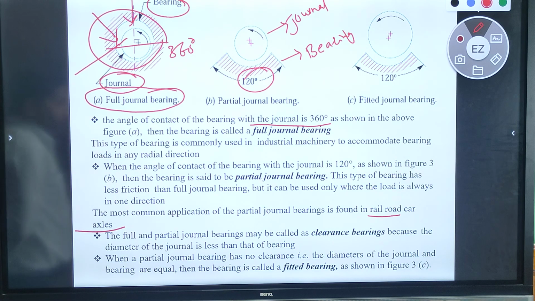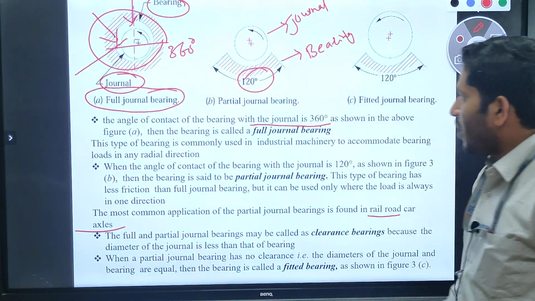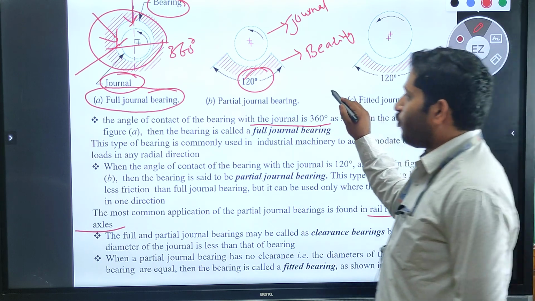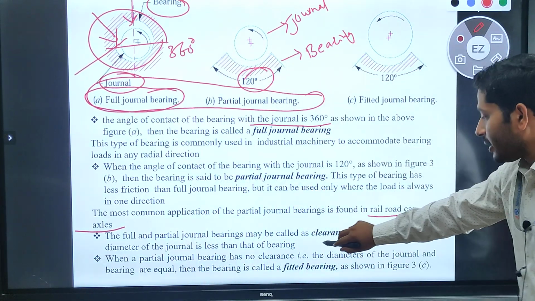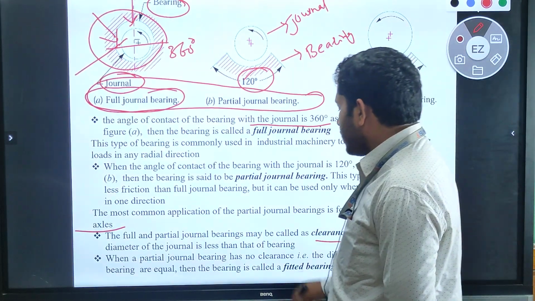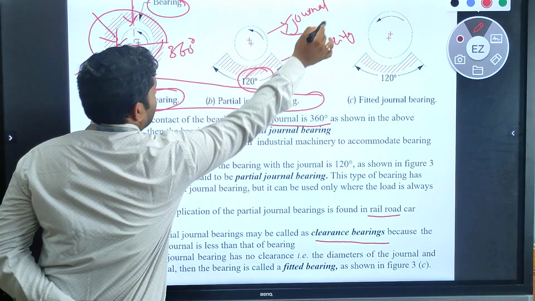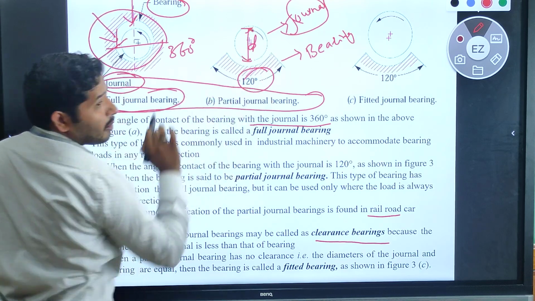And what about the fitted journal bearings? We already discussed that the full journal bearings as well as the partial journal bearings are also called clearance bearings, because the diameter of the journal is lesser than the diameter of the bearing.